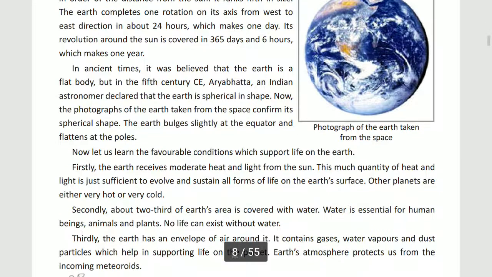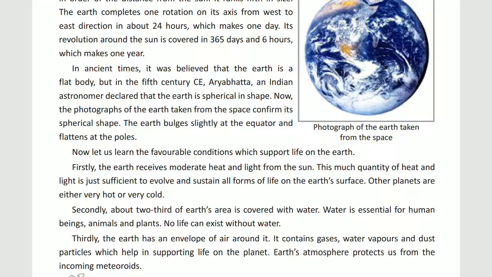Now come to the next paragraph. It is given here, in the ancient times it was believed that the earth is a flat body. But in the 5th century CE, Aryabhat, an Indian astronomer, declared that Earth is spherical in shape. Before the 5th century, it was believed that it was flat in surface. Now the photographs of the Earth taken from the space confirm that actually it is spherical in shape.